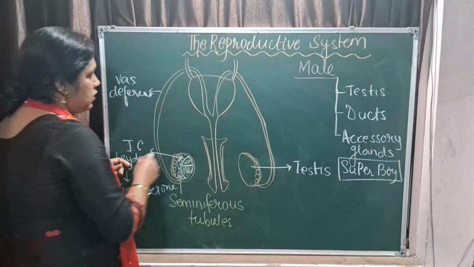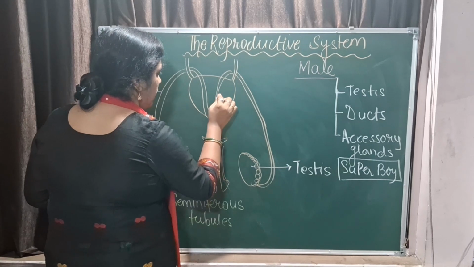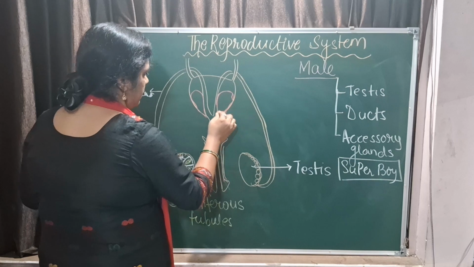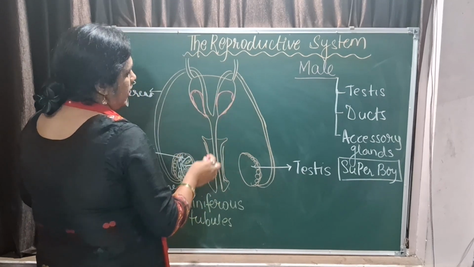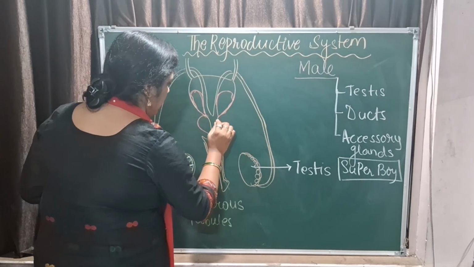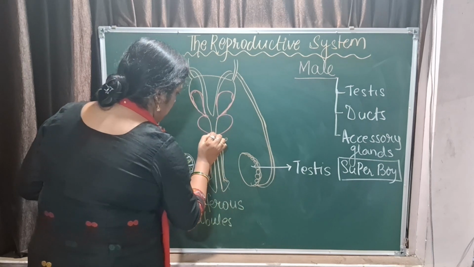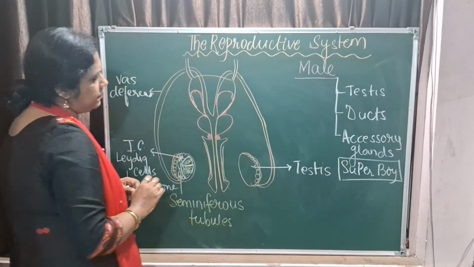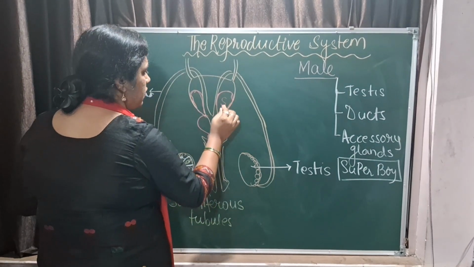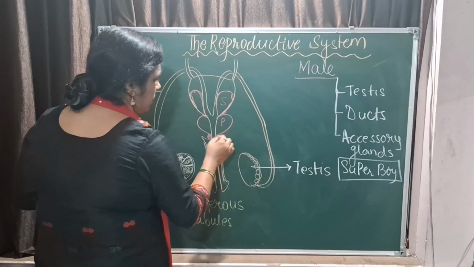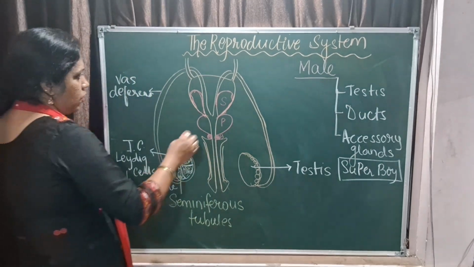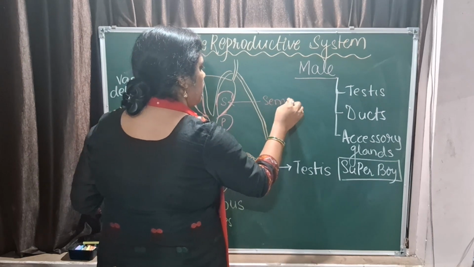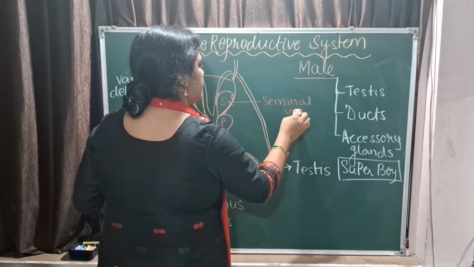Now in that case, you have got a gland here, this pink color thing, and then you have got a prostate gland here, and you have got small circle-like glands, which are the bulbourethral gland. So you have Super and Boy. What are these in SuperBoy? This is the seminal vesicle.